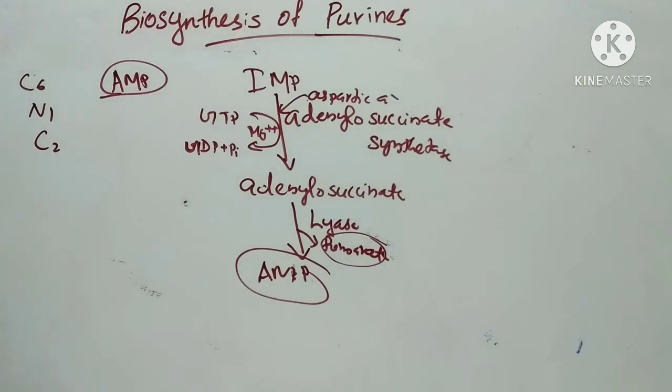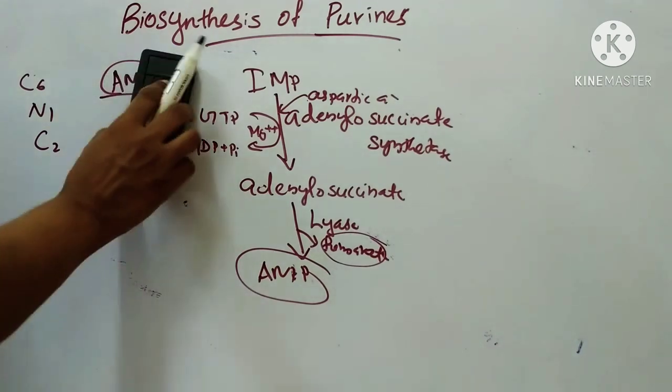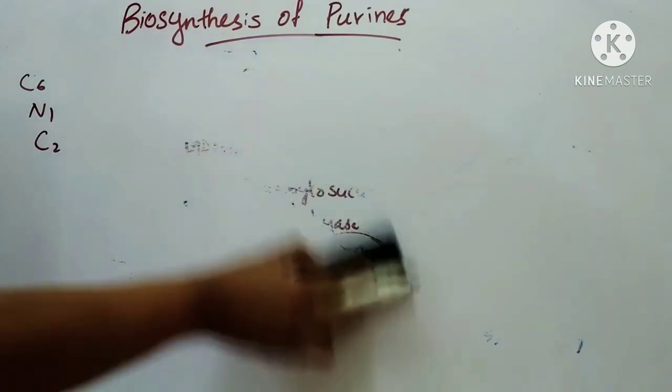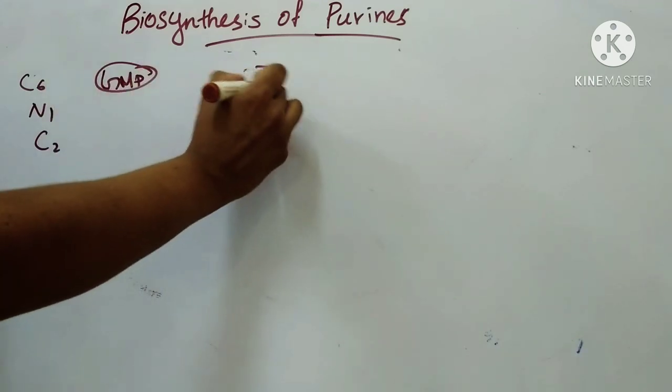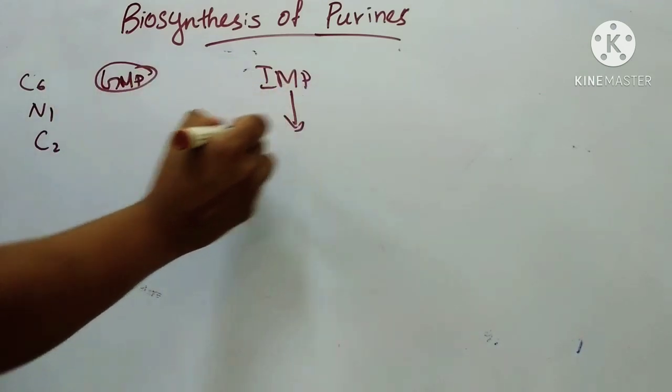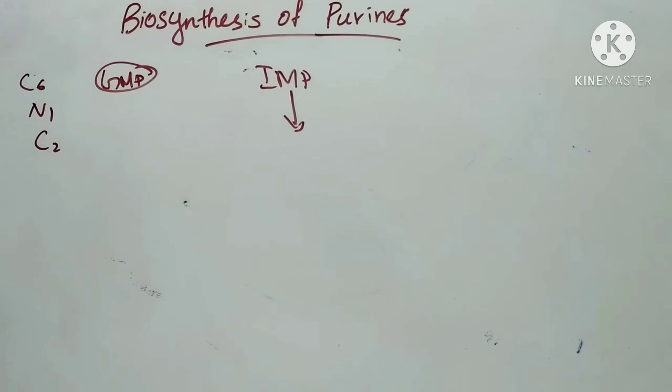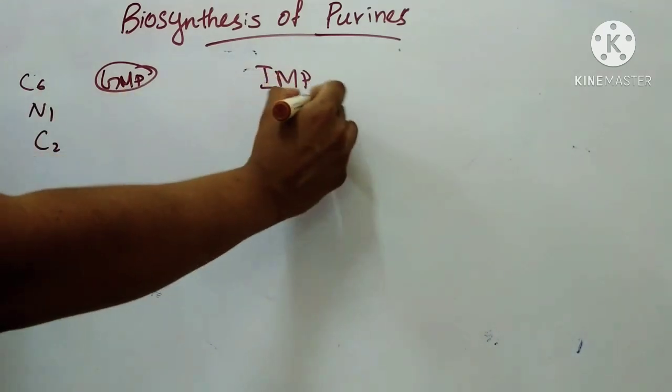Next is formation of GMP from IMP. This is also brought about by two steps. First step is the enzyme IMP dehydrogenase.